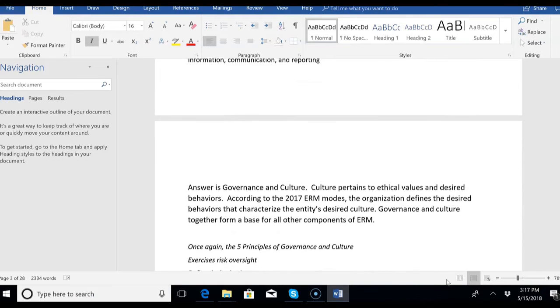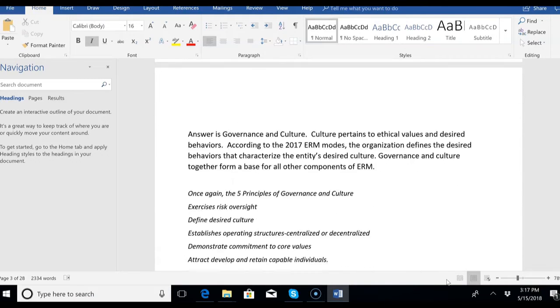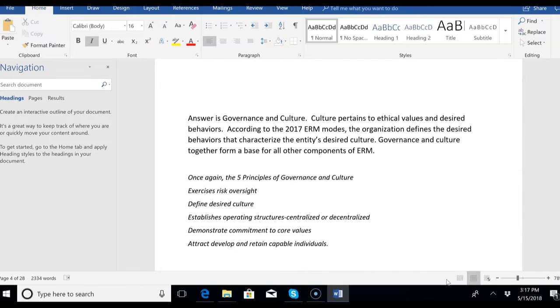And of course, we're right back in governance and culture, because culture pertains to ethical values and desired behaviors. According to the 2017 ERM, the organization has to define the desired behaviors that characterize the entity's desired culture. So governance and culture together form a base for all other components of ERM.